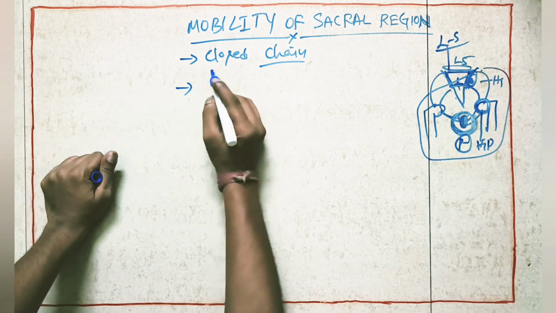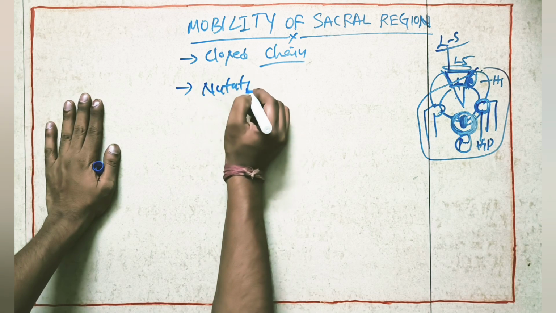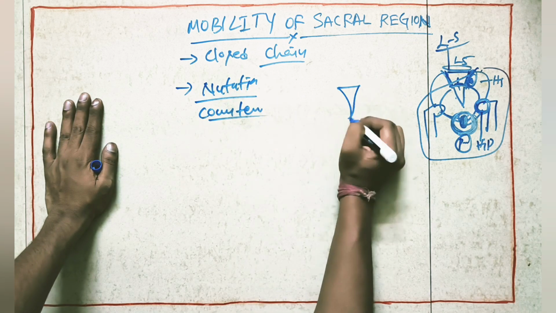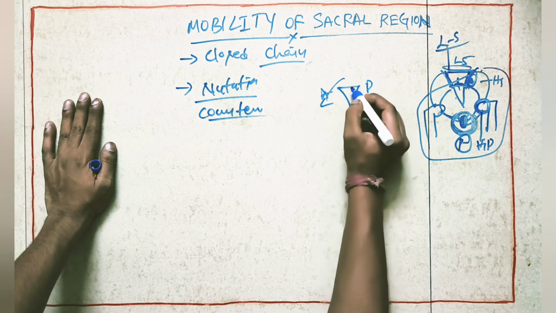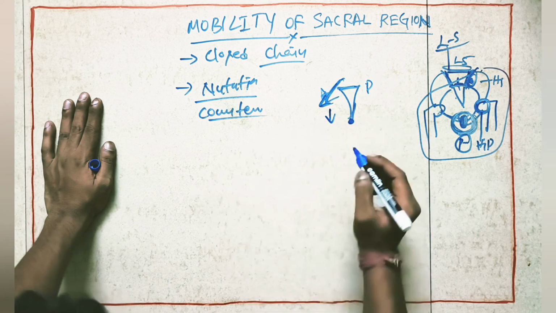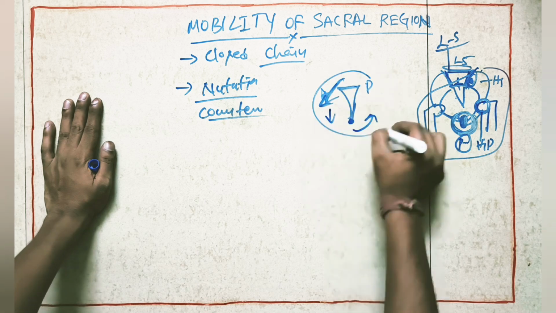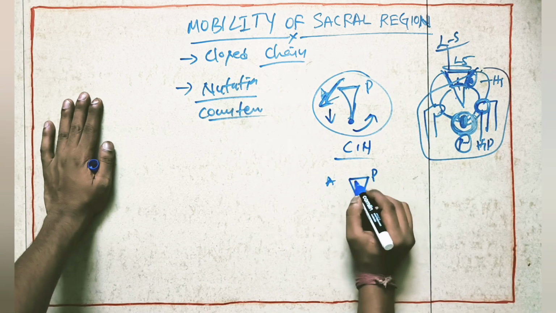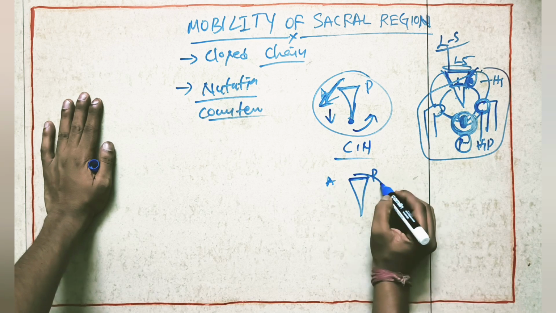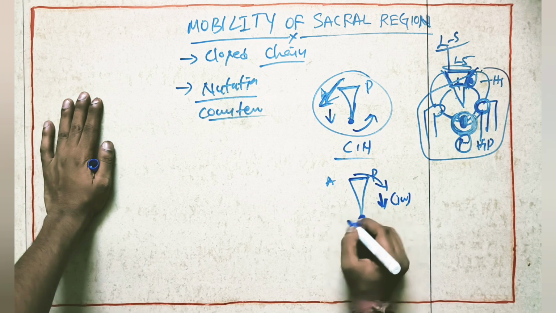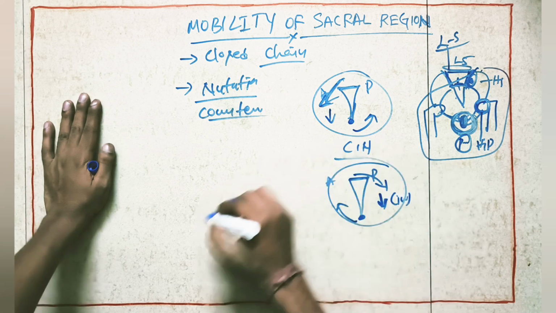So here, in mobility, we have only nutation movement and counter nutation movement. Nutation movement means, if you take the sacrum anterior-posterior, the base of the sacrum will move forward and inferiorly, and the end of the sacrum will move upward. So this is nutation. Counter nutation means, if we again take the sacrum anterior-posterior, the base of the sacrum will move posteriorly and downward, or inferiorly, and the end of the sacrum will move upward. So this is the counter nutation movement.